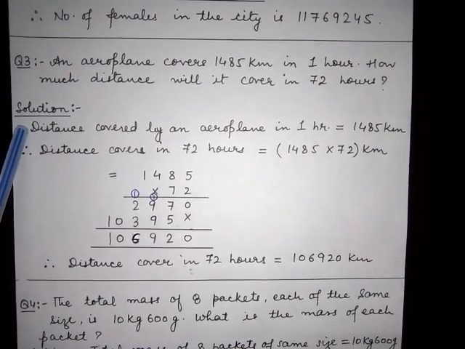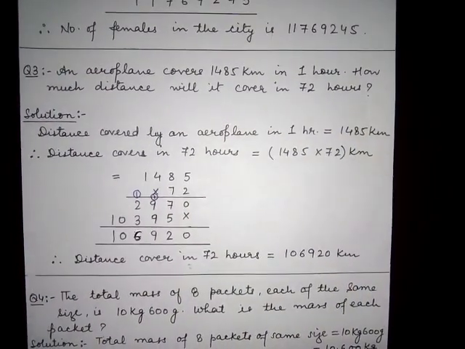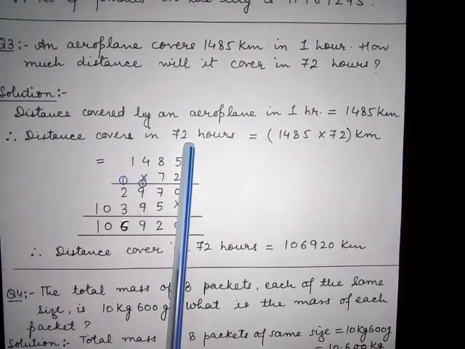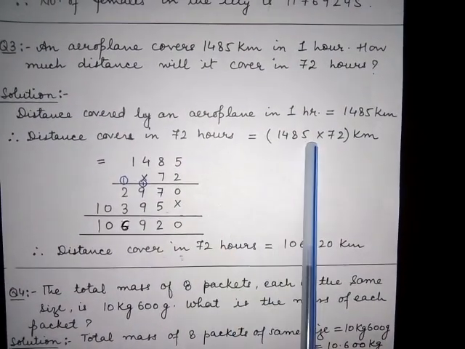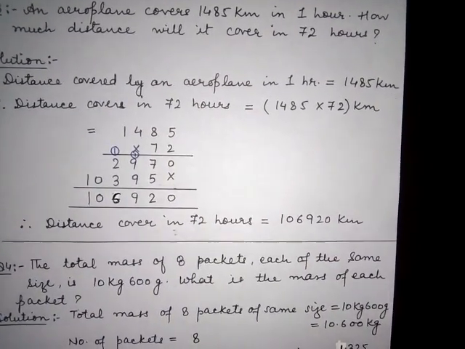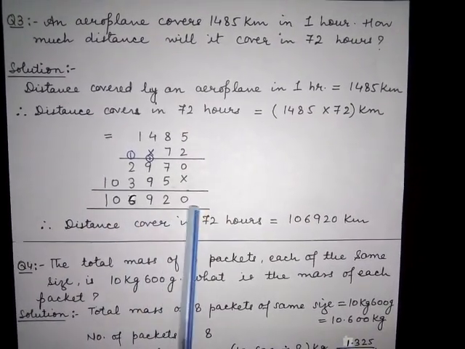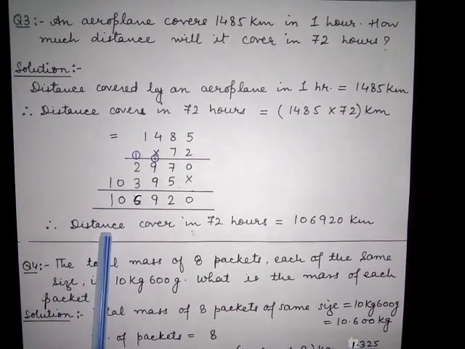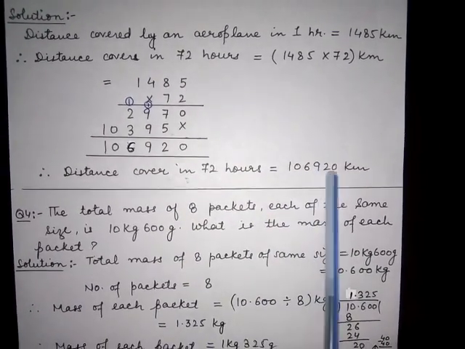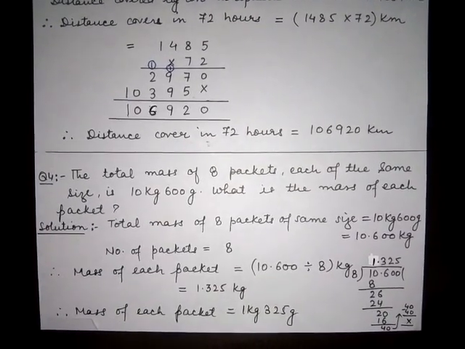So we have the solution: distance covered by an aeroplane in 1 hour equals 1485 kilometers. So therefore, distance covered in 72 hours is equals 1485 into 72 kilometers. After multiplication we get this final number 106920. So therefore, distance covered in 72 hours equals 106920 kilometers.